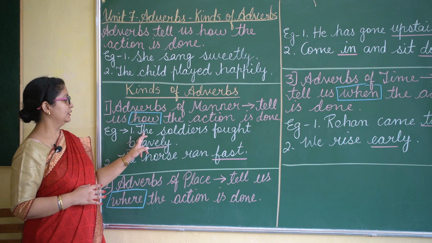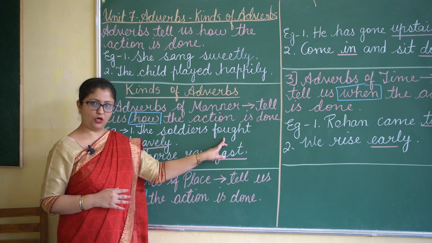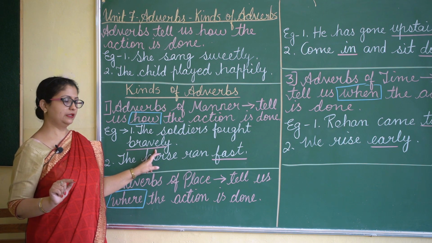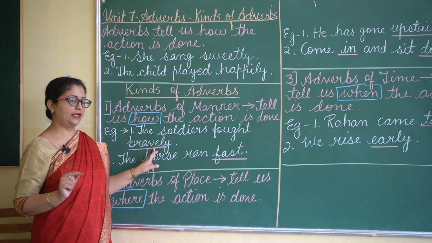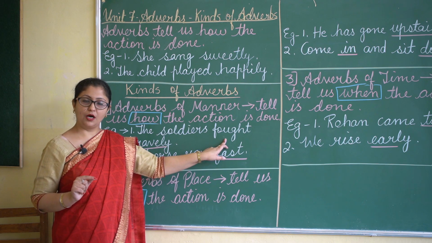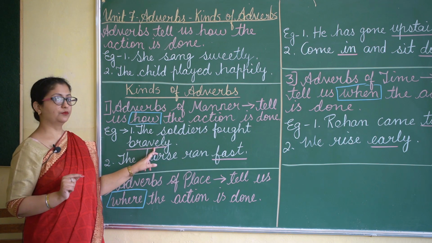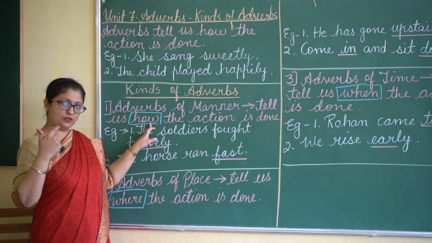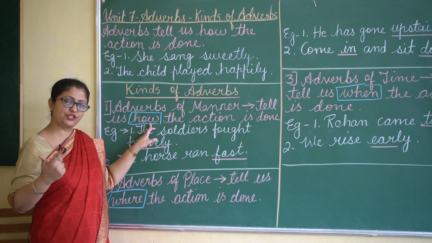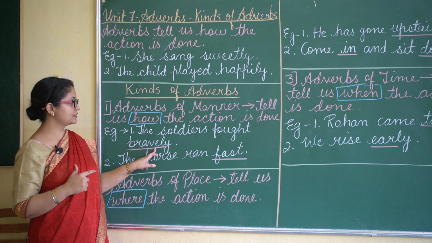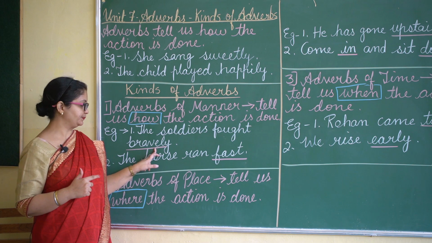First is, the soldiers fought bravely. Now what is the action in this sentence? What is being done? Fought. This is the action. How is it being done? Bravely. So you will ask yourself the question, how is the action being done? It is being done bravely. So this is an adverb of manner.